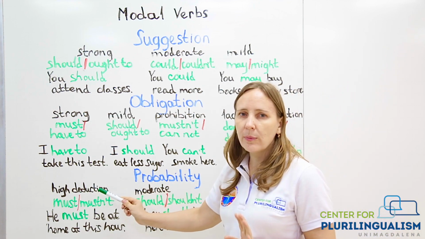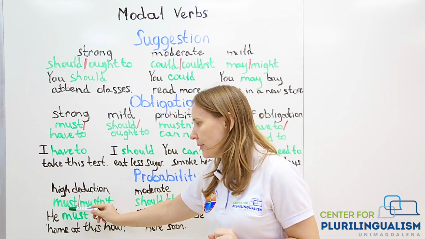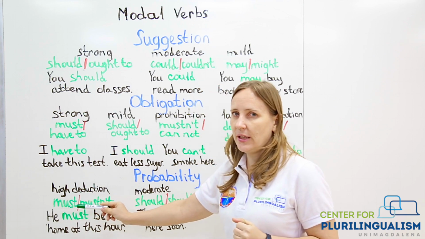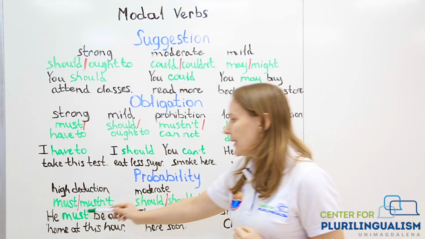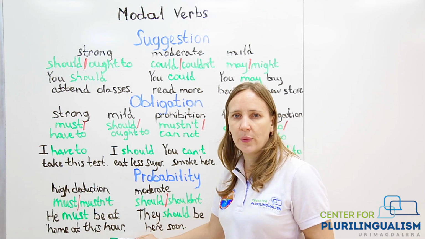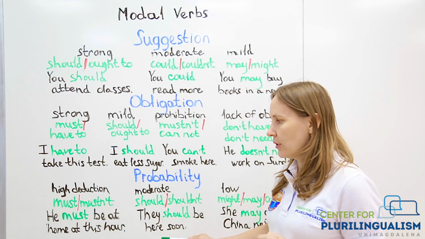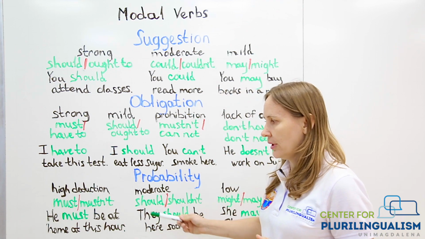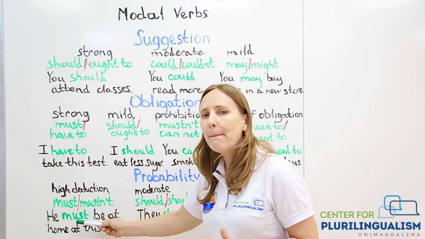If we are almost 100% sure of something, we can use modal verb must in an affirmative sentence or mustn't in a negative sentence. Let's look at this example. He must be at home at this hour. It's already 9 p.m. You know that he finishes his work at 6. So you're sure that this person is at home now. And in this case, we use the verb must.